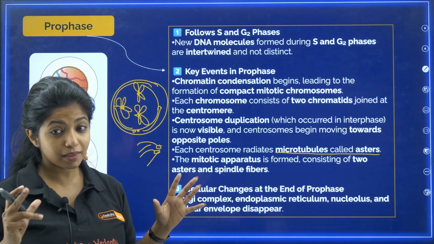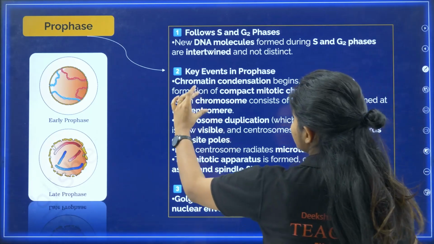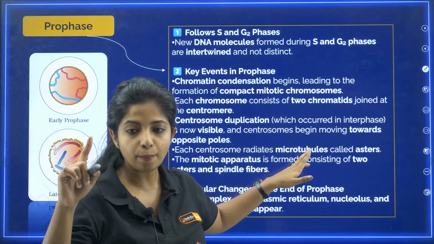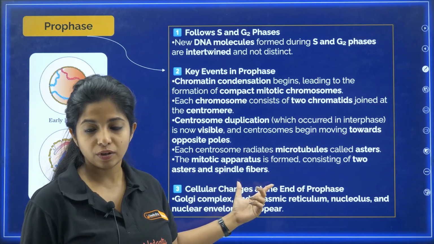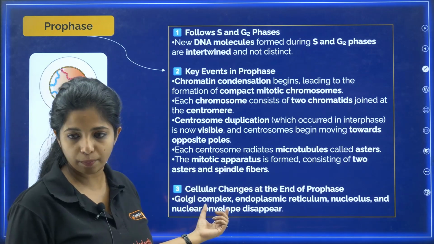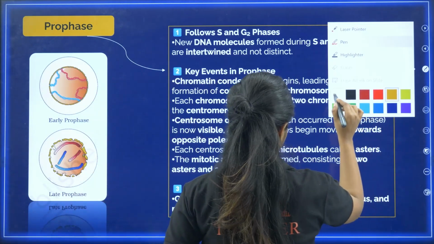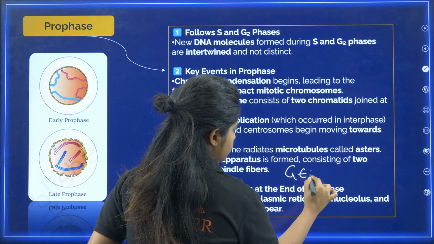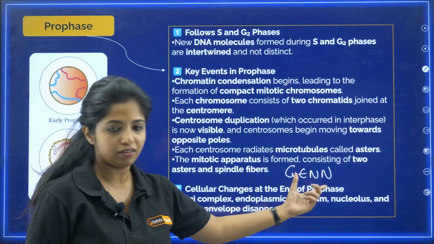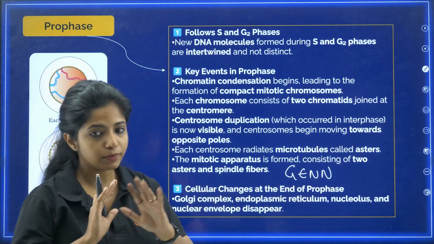Now something big is going to come. That is why I hope you remember all these key terms: chromatin condensation, centrosome moving to the opposite poles, formation of asters and the spindle fibers, that is the mitotic apparatus. It is known as the mitotic apparatus, my dear children, and the Golgi apparatus, endoplasmic reticulum, nucleus and nucleolus going away. You can remember it as Gen. You guys are Gen Z, so over here it's just Gen. Golgi complex, endoplasmic reticulum, nucleolus, and nuclear envelope started disappearing.